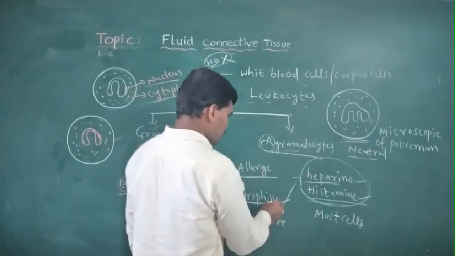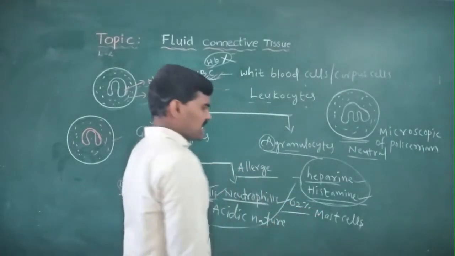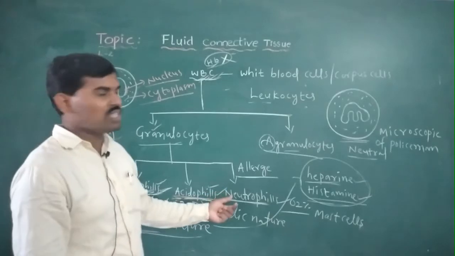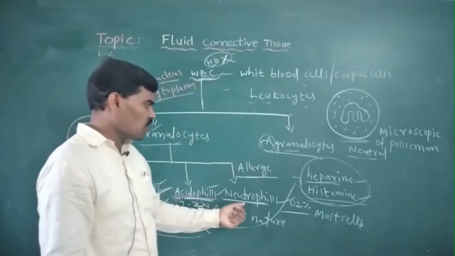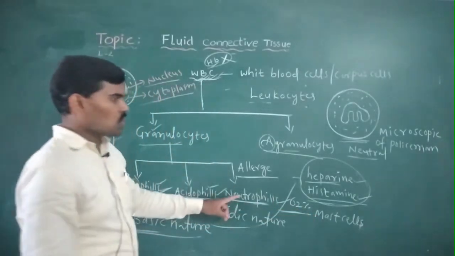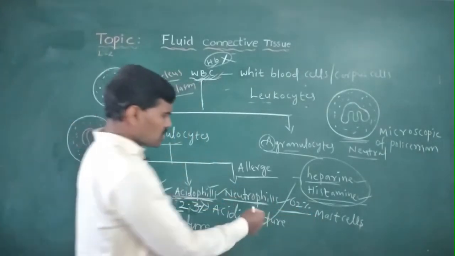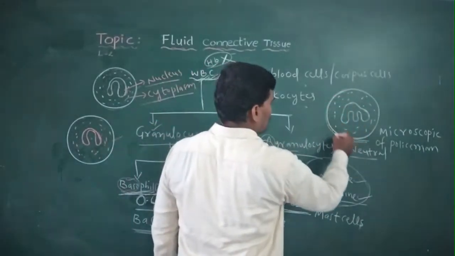How much percentage of WBC are neutrophils? 62%. Of the total WBC, 62% are neutrophils. So 62% of neutrophils is present.